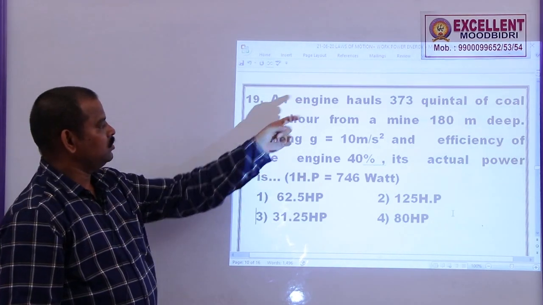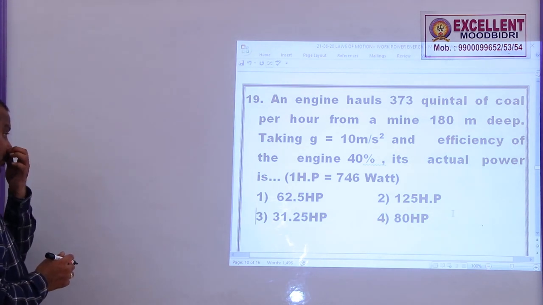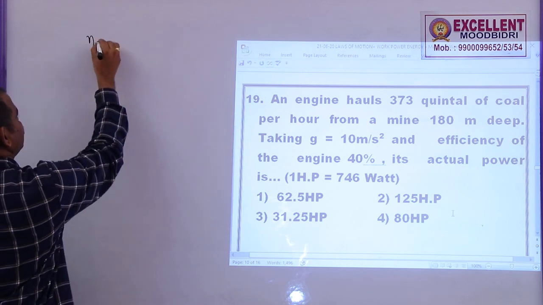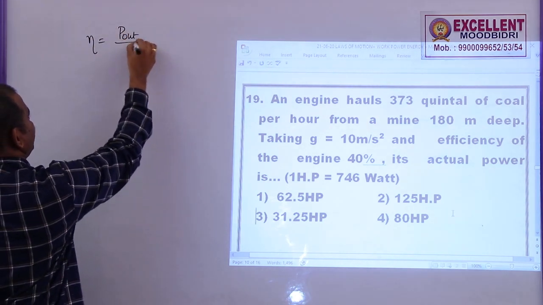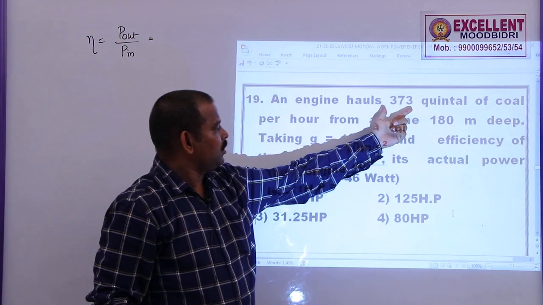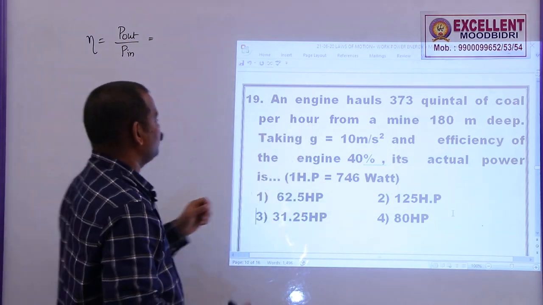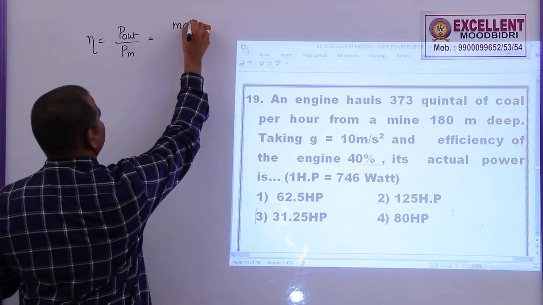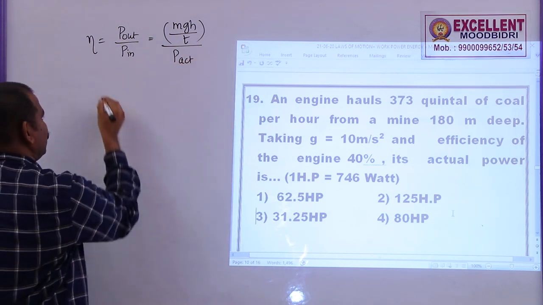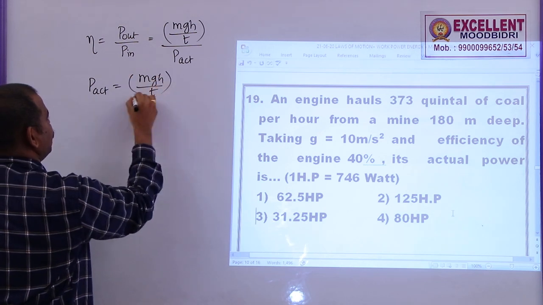19th: an engine hauls 373 quintals of coal per hour from a mine of 180 meter deep, taking small g as 10, efficiency 40%. What is the actual power? The efficiency is given by output power by input power. So this is output power. Here it is lifting 373 quintals of coal from 180 meter deep in 1 hour. So the output power is given by mgh by T, and this is the input power or actual power.